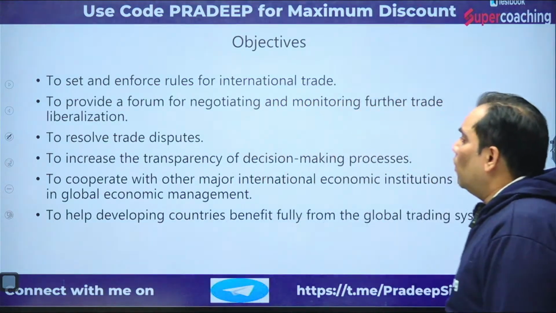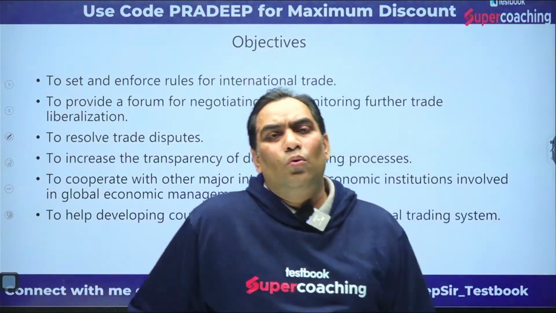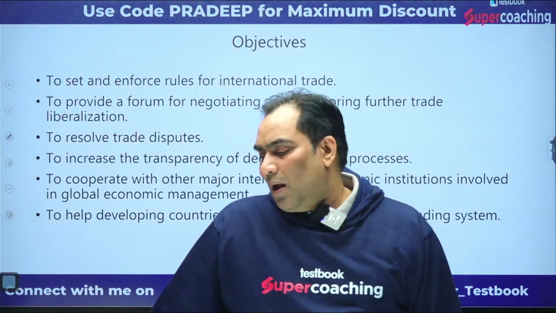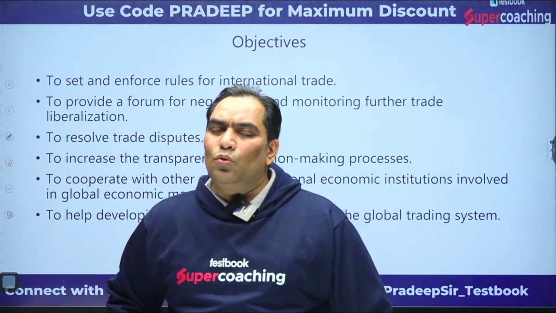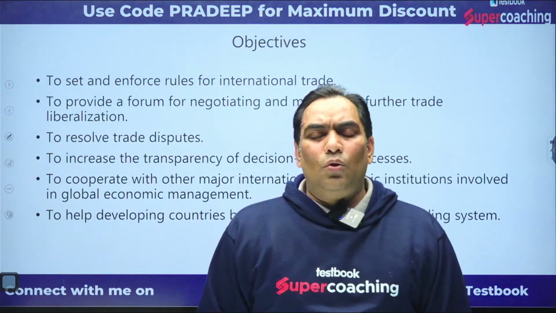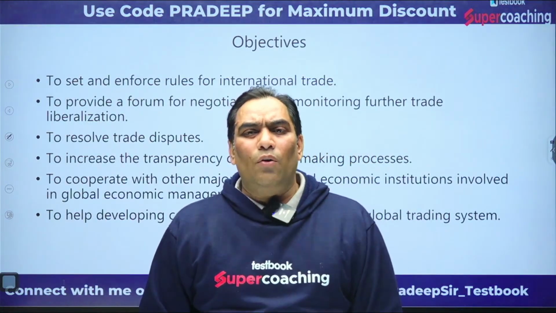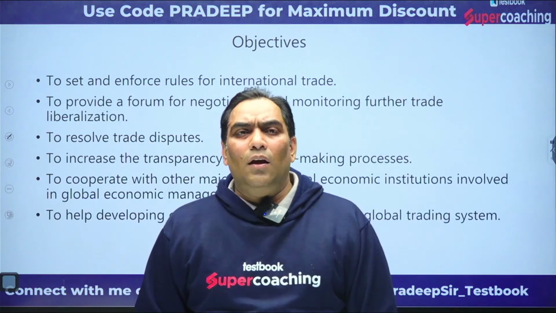When we talk about the objectives, we can say that it sets and enforces the rules for international trade. The basic objective of WTO is to remove the tariff and non-tariff barriers, or to ensure the free flow of trade, and for a smooth flow of trade it sets and enforces the rules.